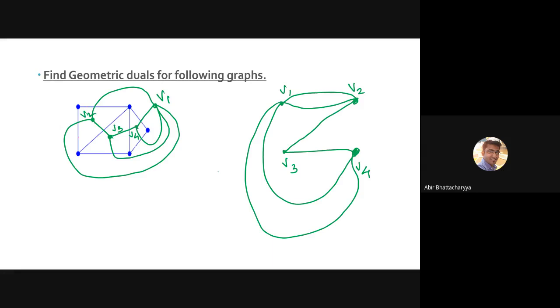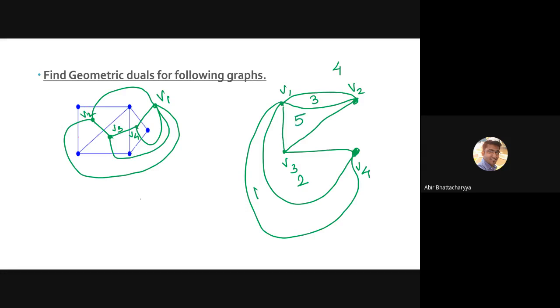And at last, anything left? I think all done, right? So let's check how many regions are there. Region 1, region 2, region 3, and region 4. So four vertices. I think we missed something. V1 and V3. We missed V1 and V3. V1 and V3 is having only one connection. So now we have five regions.